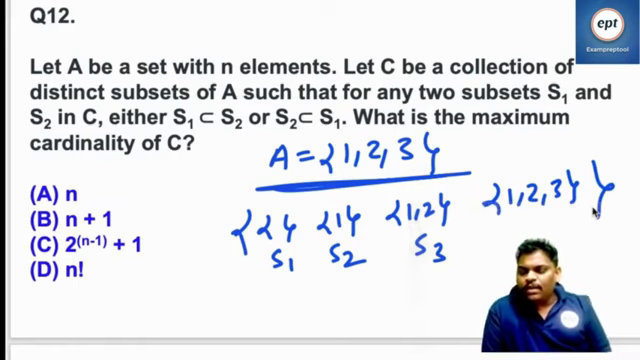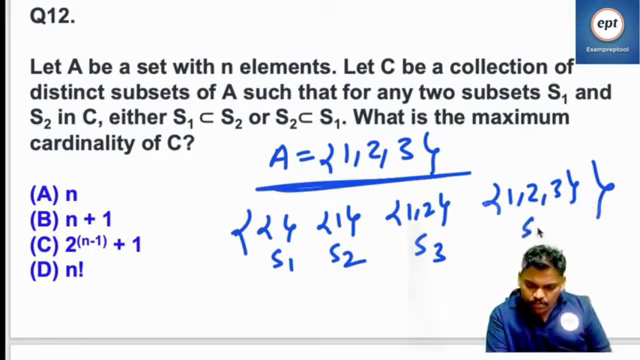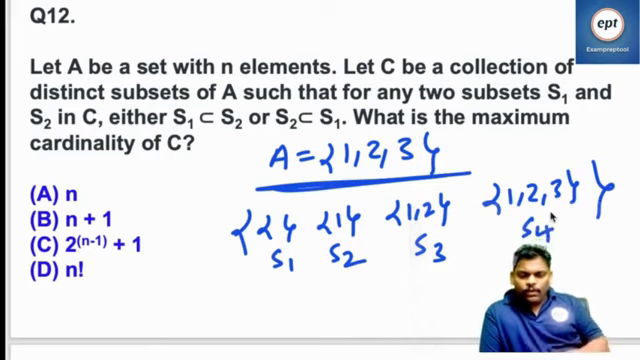So if you observe clearly, S1 is a subset of S2, S2 is a subset of S3, S3 is a subset of S4. Now, does this condition fail anywhere? Please check. Between every two sets S1 and S2, either S1 is a subset of S2 or S2 is a subset of S1. Any one should be satisfied.